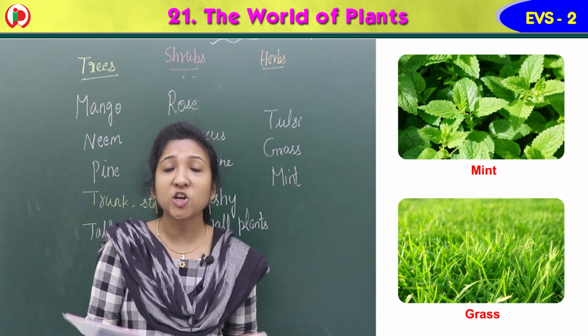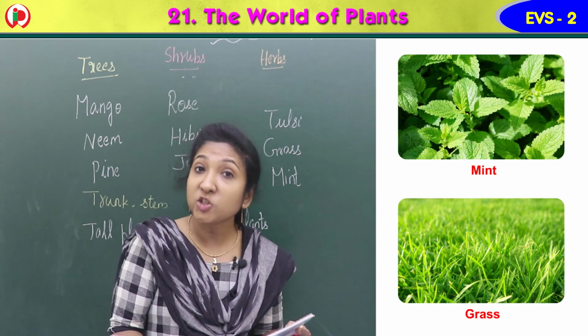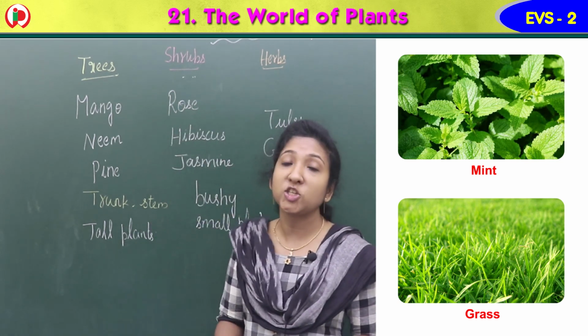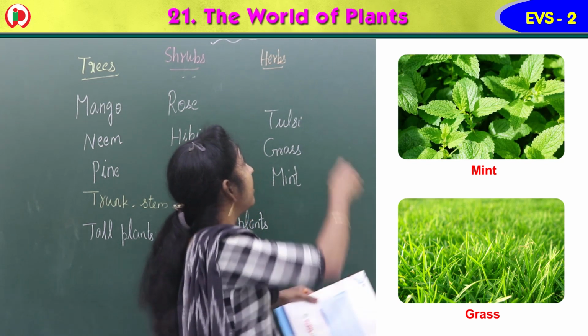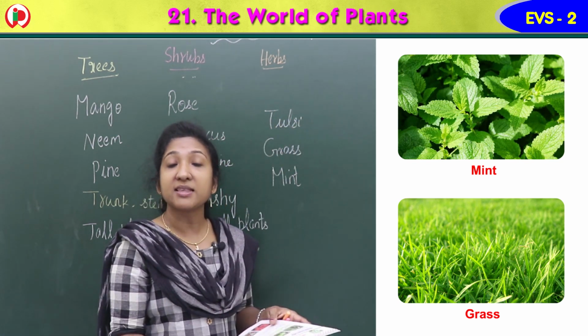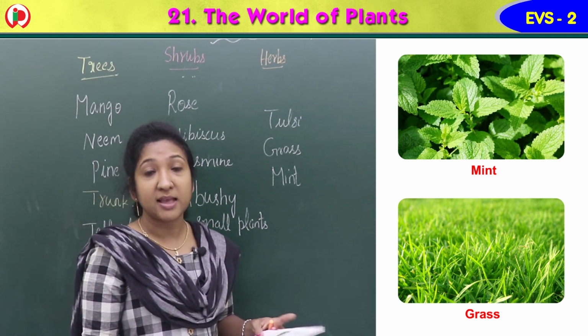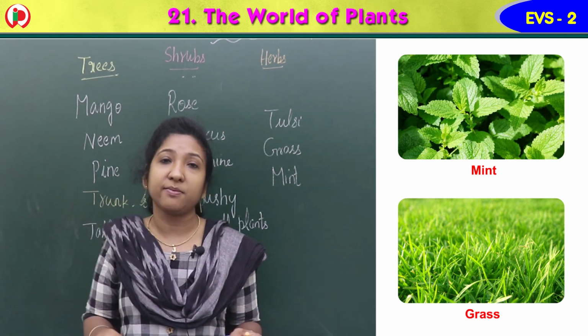Herbs are very short plants. Very small, very short. They are called herbs, H-E-R-B-S. They live only for 3 to 4 months. Yes. Trees live for many years.